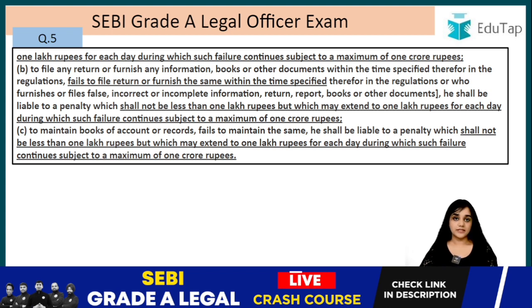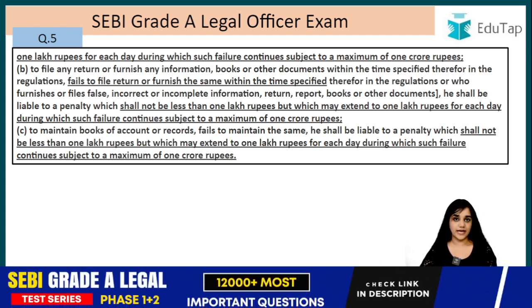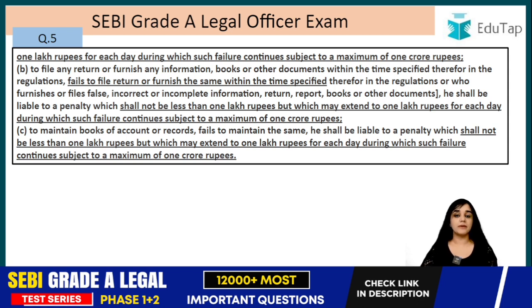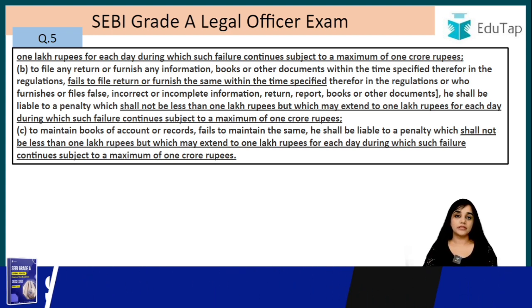So the penalty remains the same, but here they have mentioned 3 different circumstances, 3 different scenarios. The penalty remains the same. It is minimum of 1 lakh rupees, maximum of 1 crore rupees and 1 lakh for each day for which such failure continues. I hope this is also clear to you.